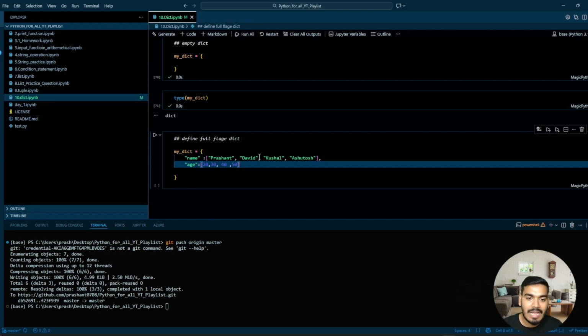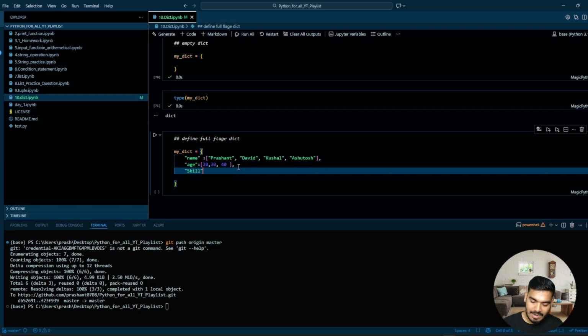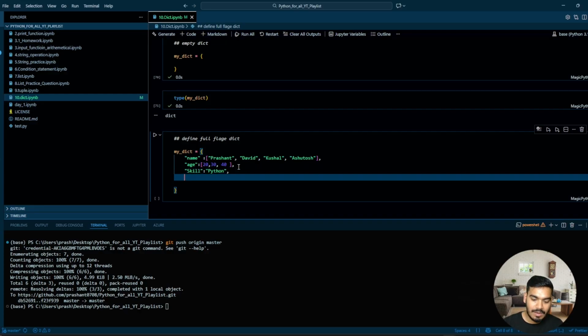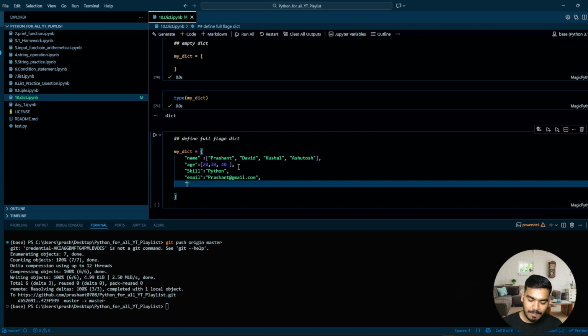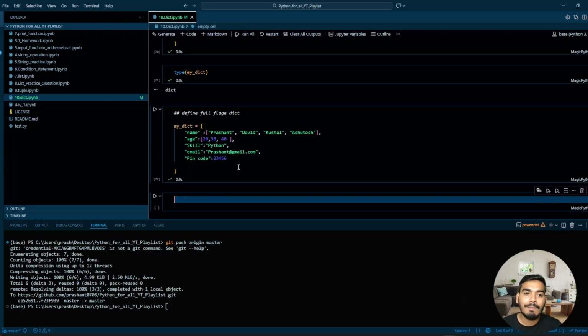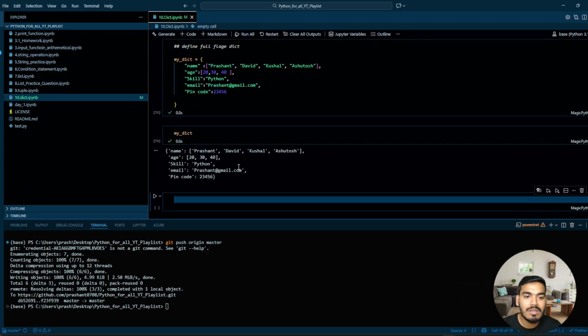Perfect. So if you see, I have four names and four ages, but let's say I pass one less age. What is going to happen? We'll see that. Now let's add a skill. I'll pass the skill Python. Now let's pass the email, Prashant at the rate gmail.com. And now let's pass the pin code, 23456. So this is the complete full-fledged dictionary I have defined, where I have different data types in the values.